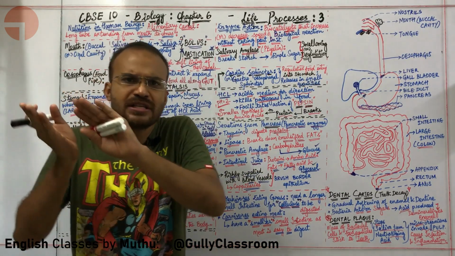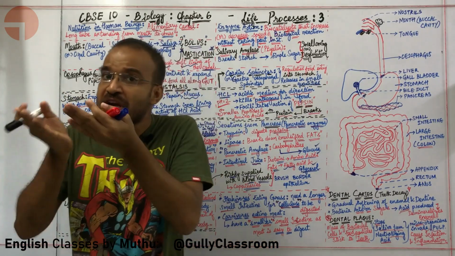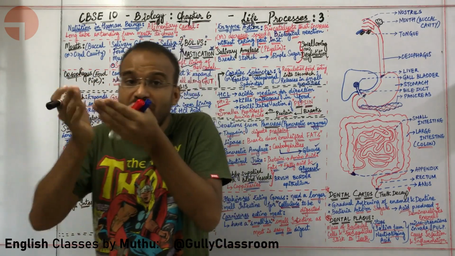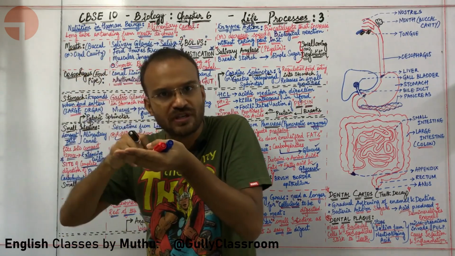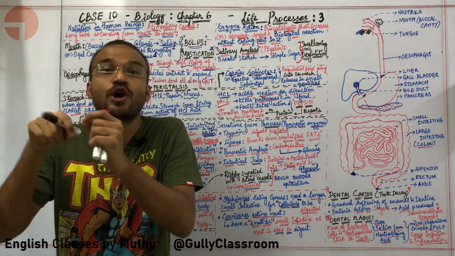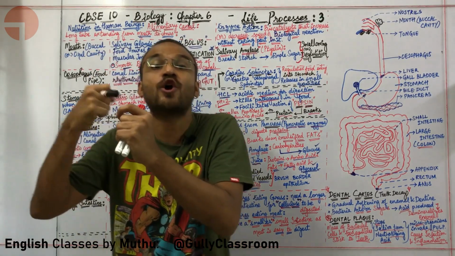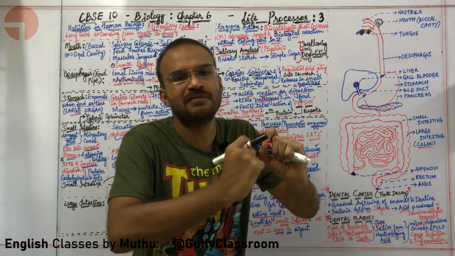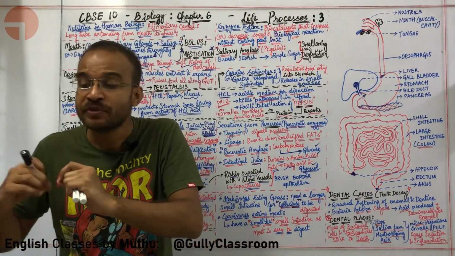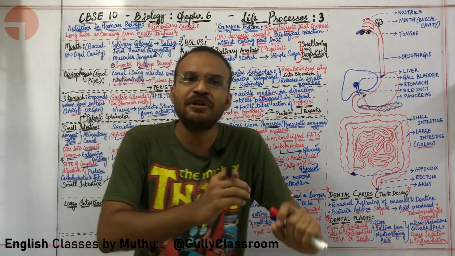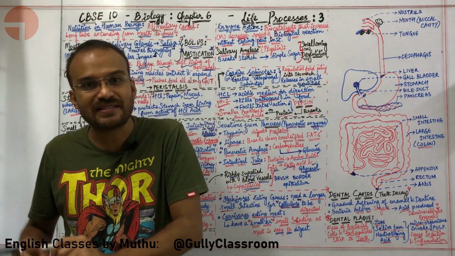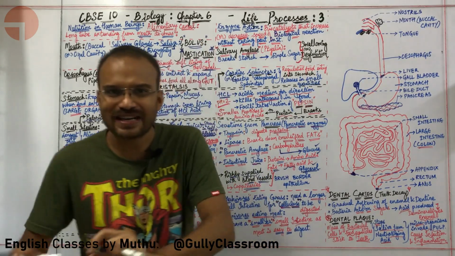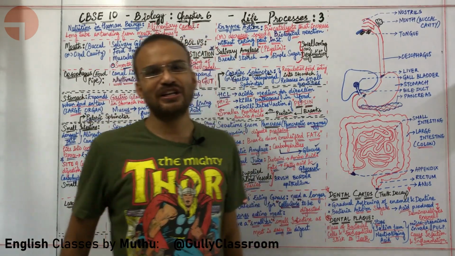Okay, sir. What is carbohydrates converted into? Carbohydrates, which is usually consumed in the form of starch, which is in fact a complex carbohydrate, a complex sugar, is broken down into simple carbohydrates or simple sugars. What about proteins, sir? Proteins are broken into amino acids. What about fats, sir? Fats are broken into fatty acids and glycerol.